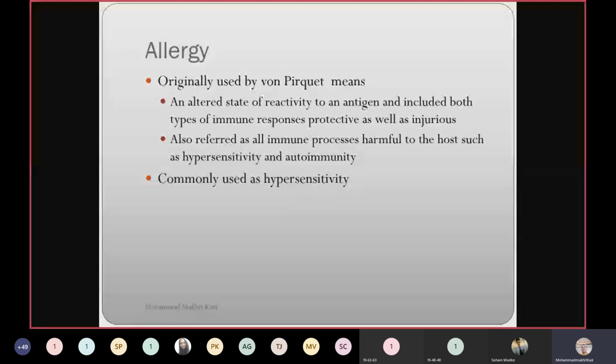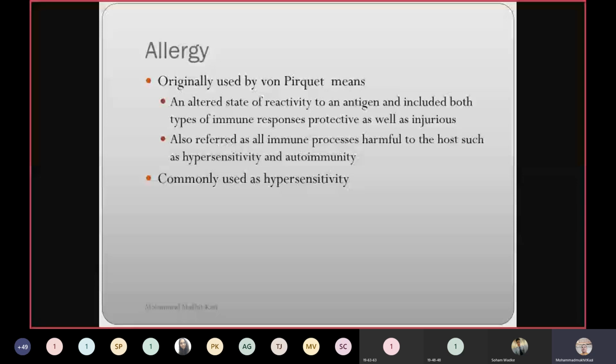Von Pirquet originally used this term allergy, meaning an altered state of reactivity to an antigen, and included both types of immune responses, AMI and CMI, as well as protective and injurious consequences. It also referred to all immune processes harmful to the host, such as hypersensitivity and autoimmunity.